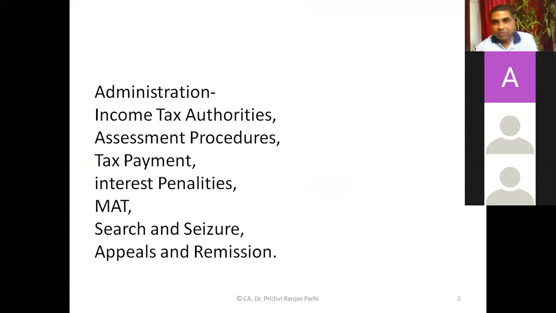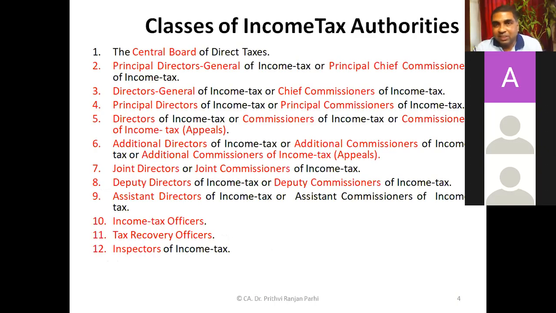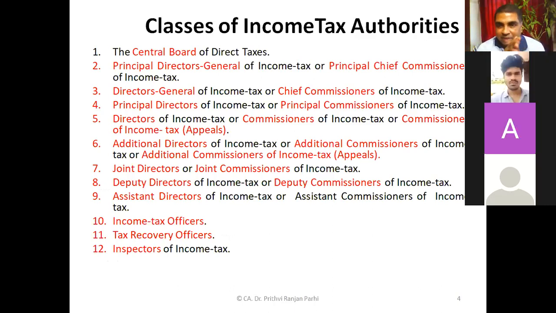I had a plan to cover the entire thing today, but as you have seen, it got disturbed. So let us see to what extent we'll be able to cover it. The first part will be understanding who these income tax authorities are. You must be seeing a list. Can you tell me how many items are there? 12. Okay. These 12 categories of persons, or 12 classes of income tax authorities. So income tax authorities means all these 12 categories.